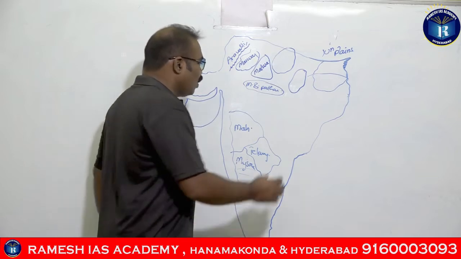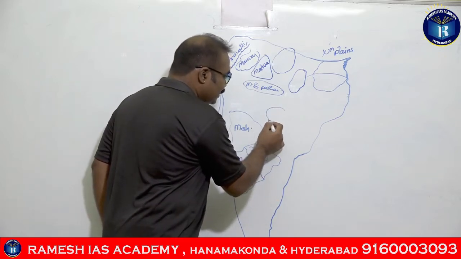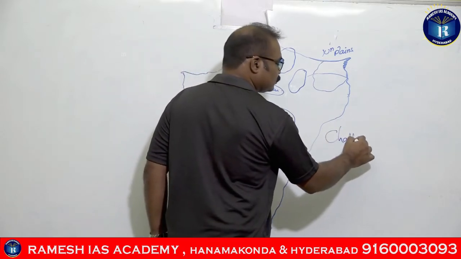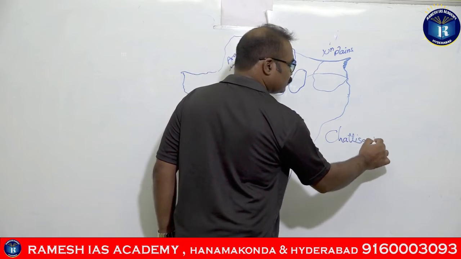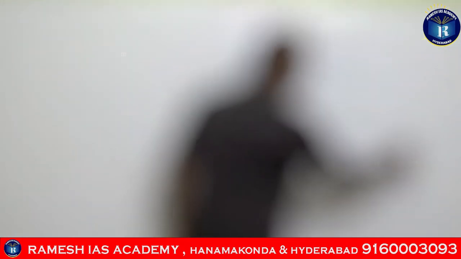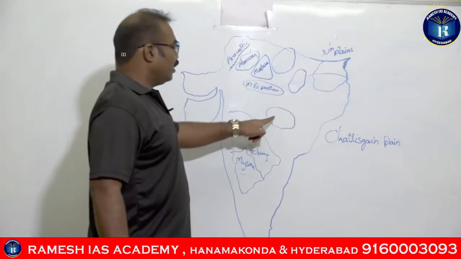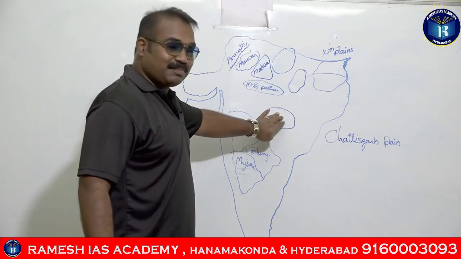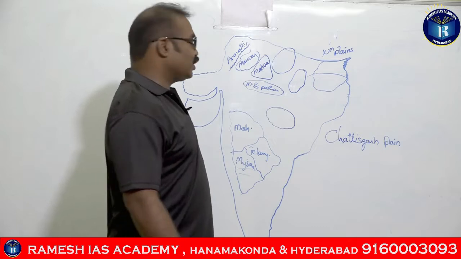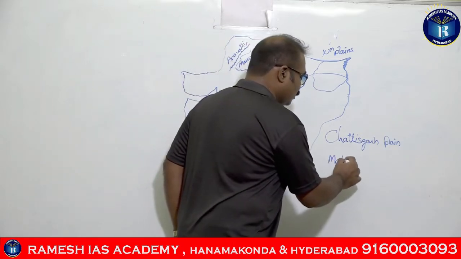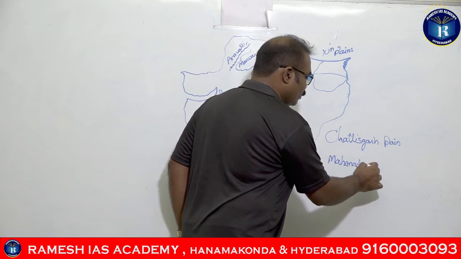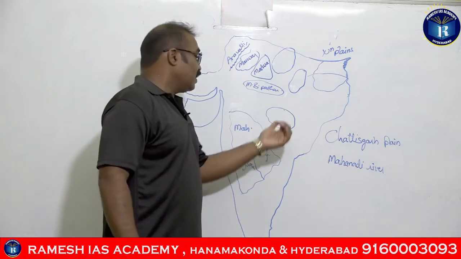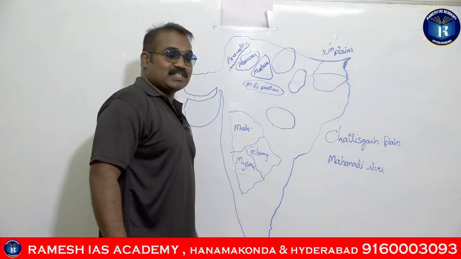And we will have one plain, guys, called the Chhattisgarh plain. Within Peninsular India, we have one plain called the Chhattisgarh plain. This Chhattisgarh plain is drained by the northern reaches of the Mahanadi river. And this Chhattisgarh plain was asked in the examinations once, guys.